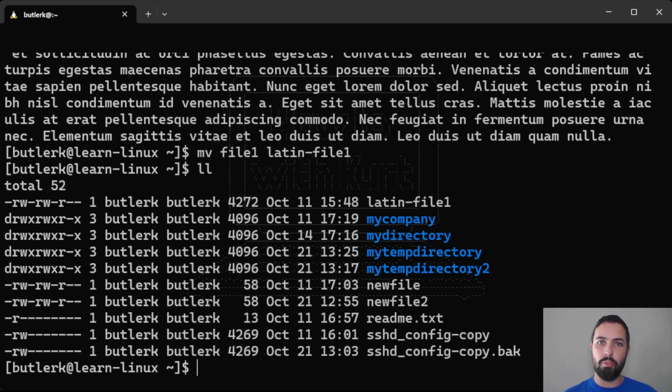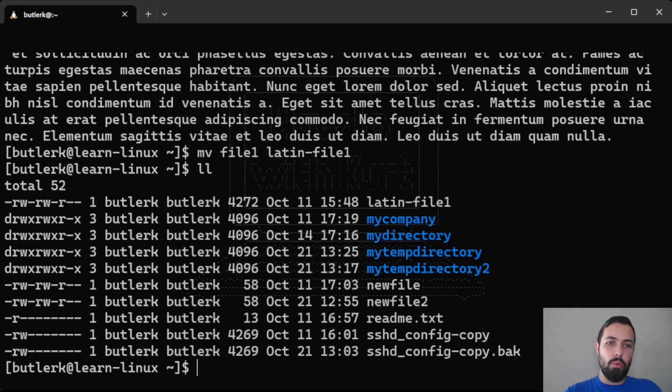Another thing we can use move for is that it also renames directories. Copy can copy files and it can copy directories, but you need a flag. With move, it's a little different. You just use move to rename a file, and you just use move to rename a directory. Like I said, you're not actually changing the location or anything. It doesn't really matter about the difference between a file and a directory when you're renaming.